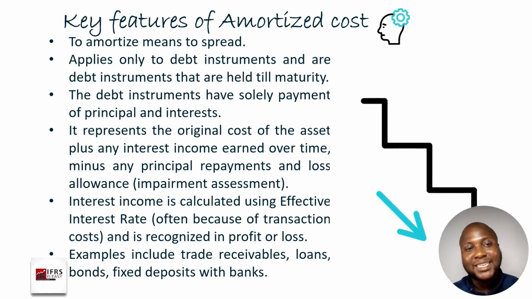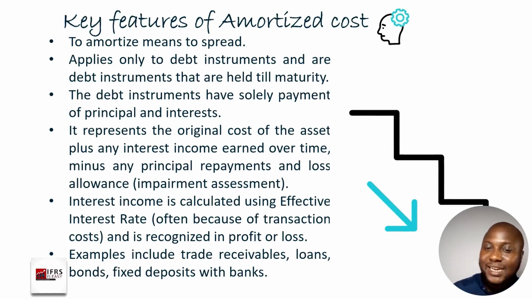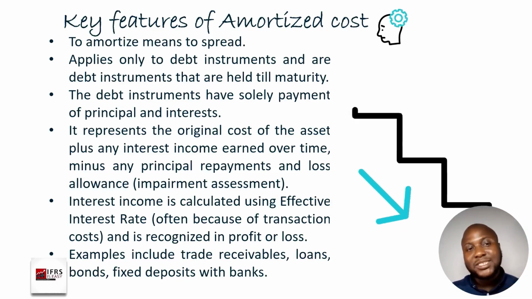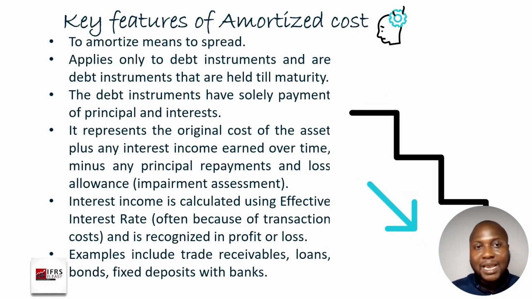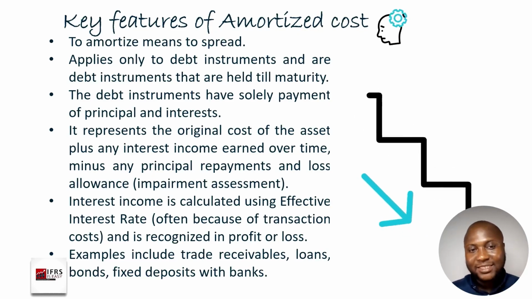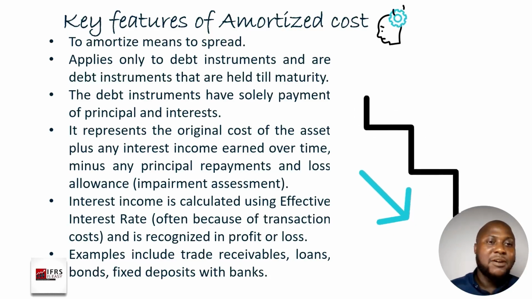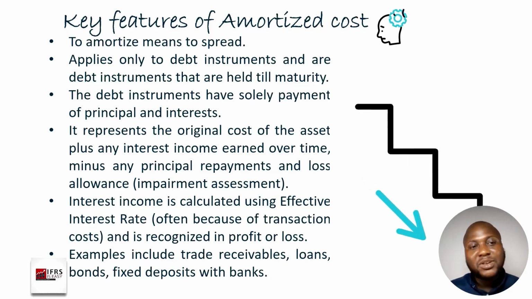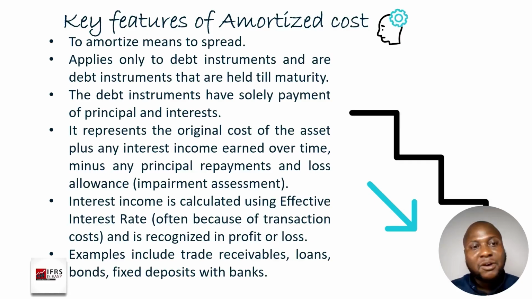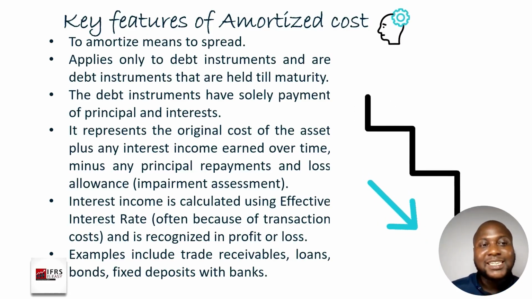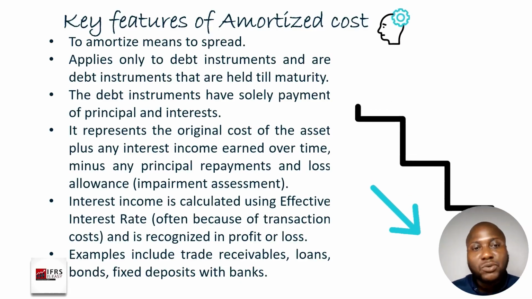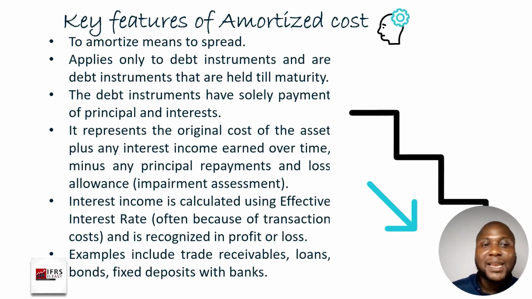Remember, a debt instrument can either be a financial asset or a financial liability, depending on the perspective at which you are looking at it. So when it comes to amortized cost, you can only apply amortized cost to debt instruments. Now, one thing that is certain when it comes to debt instruments is that for you to say you are using amortized cost, it has to be that the debt instruments have solely payment of principal and interest.